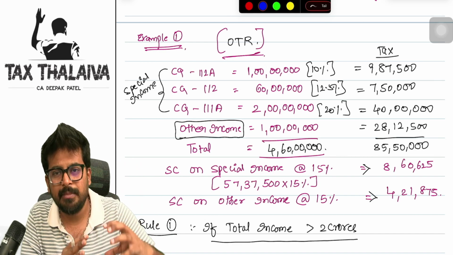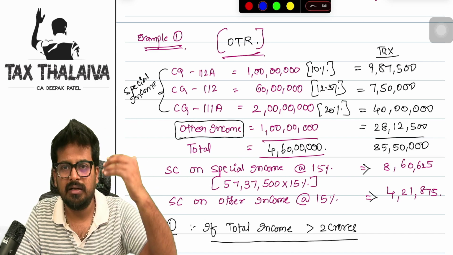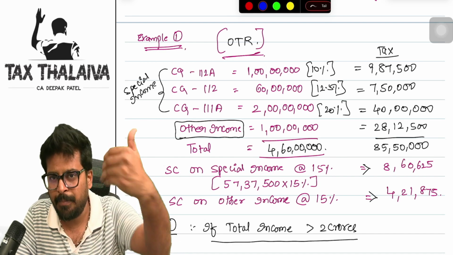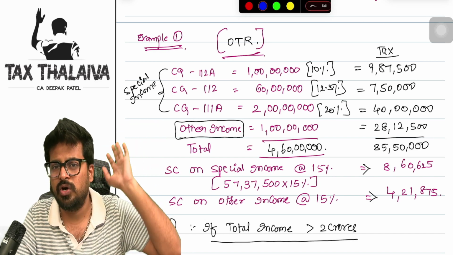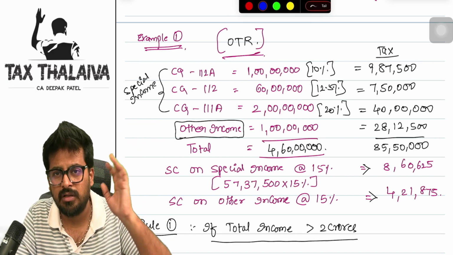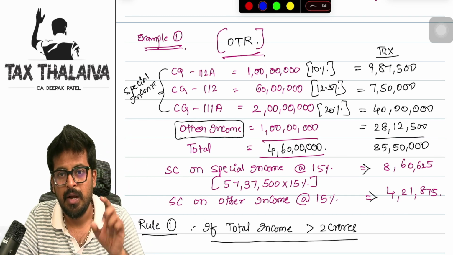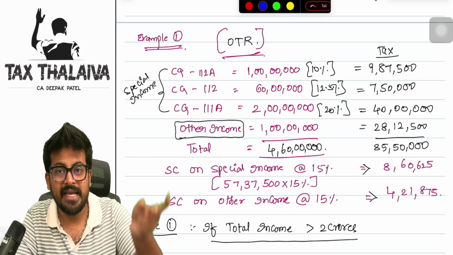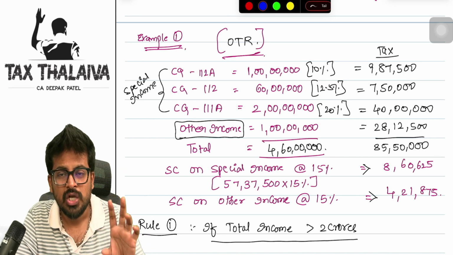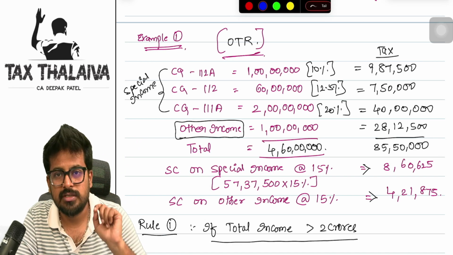So if your total income is up to 2 crore rupees, you need not bother. Whatever applicable surcharge rate is there, straight away apply on the total income. Don't bifurcate special income, don't bifurcate your other incomes. Straight away on that, you can calculate 15%. But the problem arises only when your total income exceeds 2 crore rupees, boss. So, if your total income exceeds 2 crores, do this.